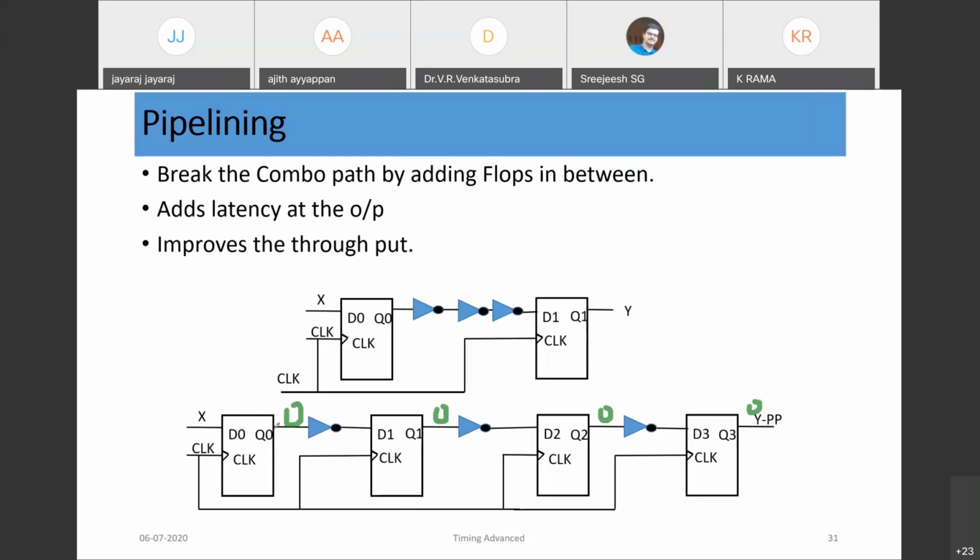Similarly, since this is 0, here 1 comes. Again, here 1 comes next clock. Here 0 comes next clock. Then again here 1 comes. Again here 0 comes. So this is 0, here 1 comes.